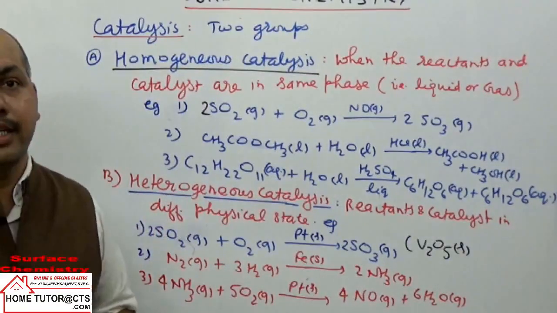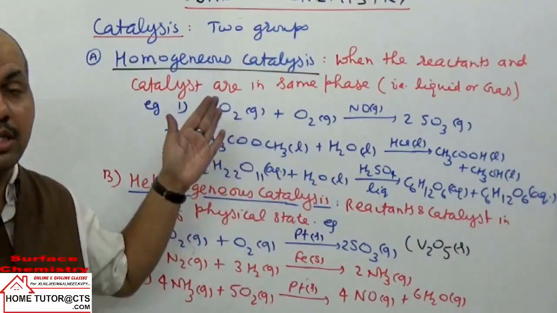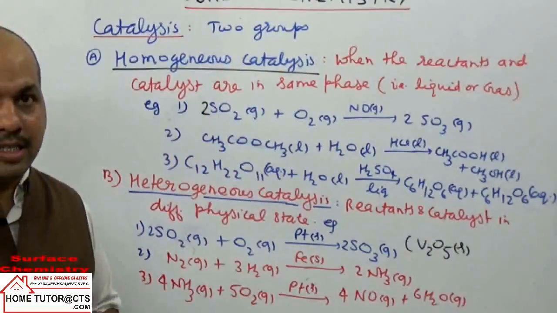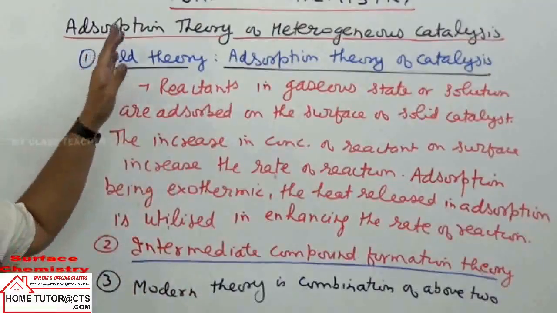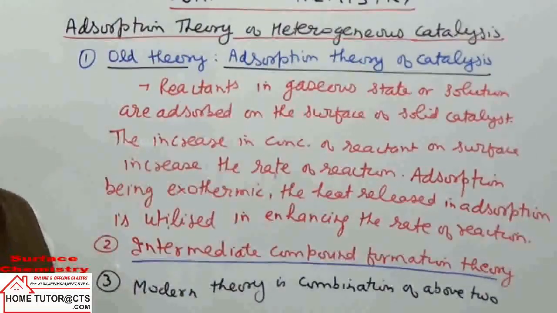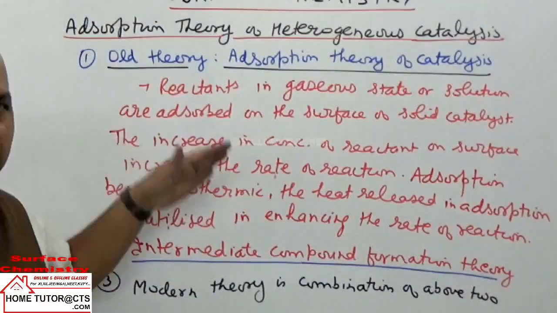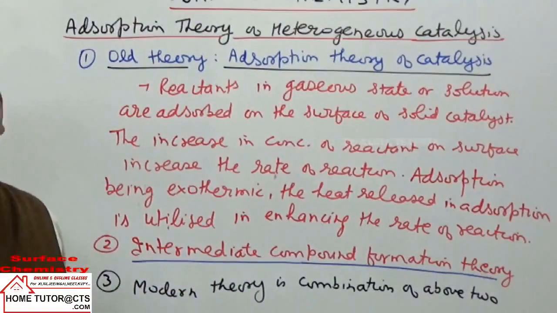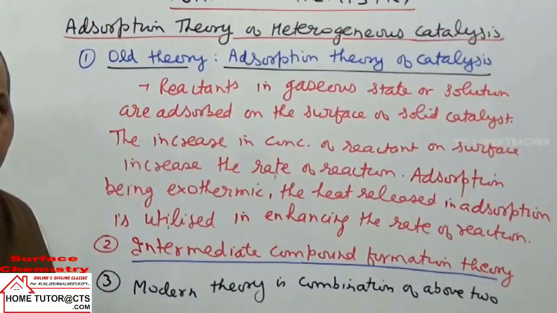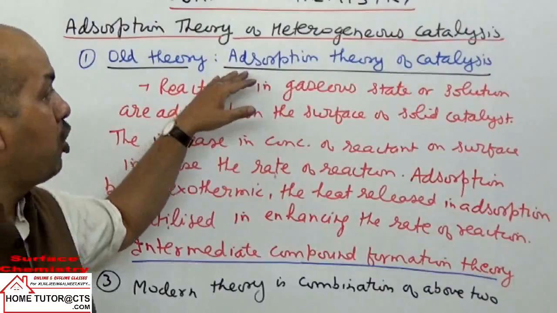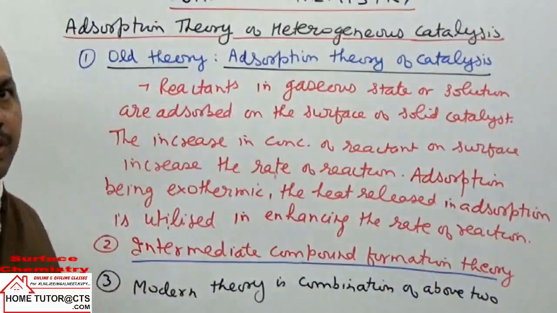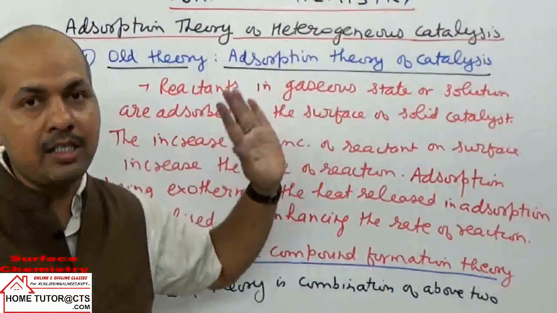Now next can be taken here theories of heterogeneous catalysis. Now coming on theories of adsorption, first can be taken here. In fact, we can take three theories here. The latest theory is the modern theory, which is combination of the old theories, and that we will discuss in detail. Now first we can take old theory, which is also called adsorption theory of catalysis.